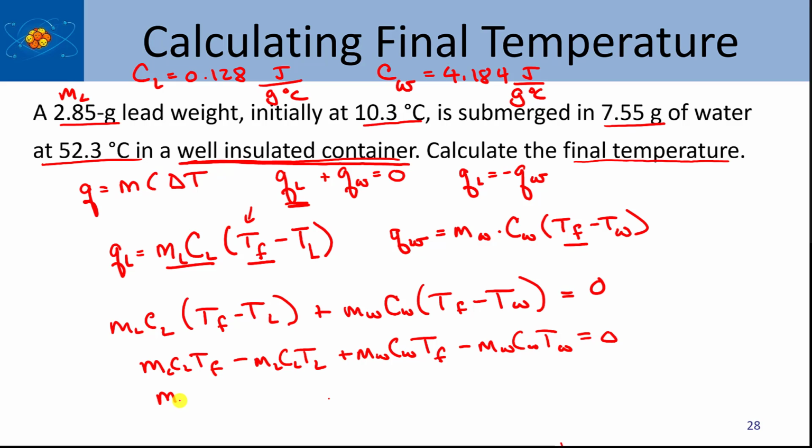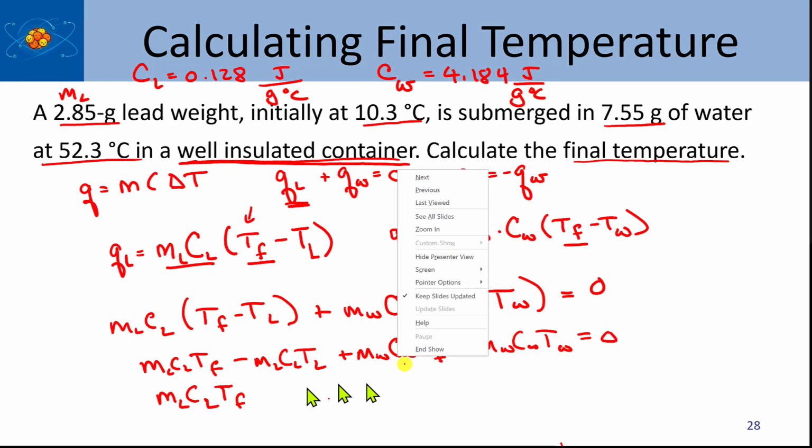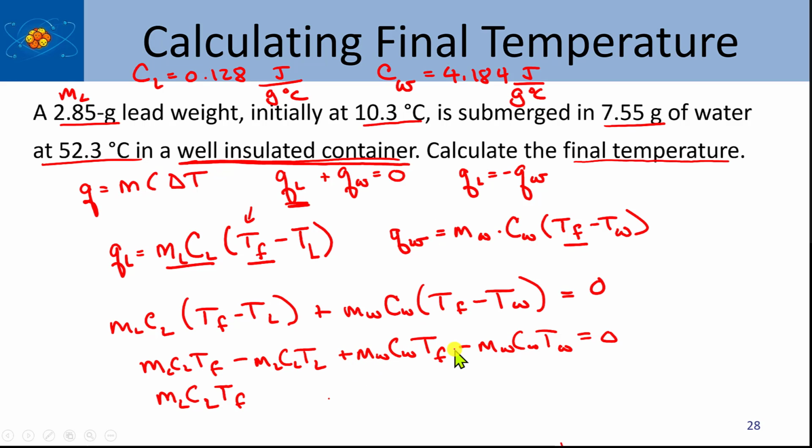I'm going to say M_L C_L, and that's going to be plus because I have a positive here, so that's M_W C_W, T_F. And then I have all these terms here. It's going to be minus M_L C_L T_L. So I'm just organizing it so I can rearrange it a little bit more easily.